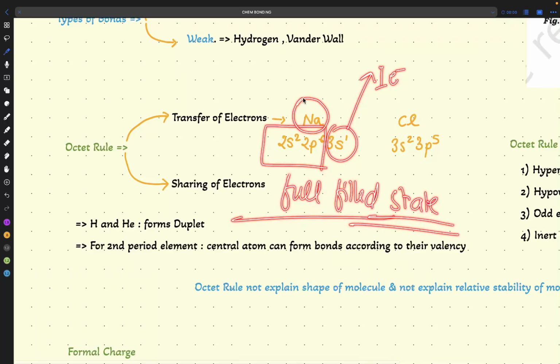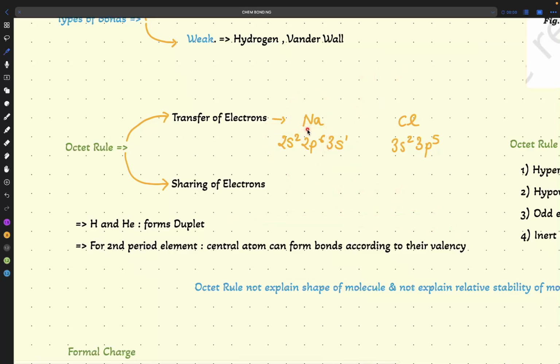So what will Na do? It is easier to remove 1 electron for Na. So Na will say, no, I will not gain 1 electron, I will remove 1 electron from myself. What will chlorine do here? Chlorine has 3s2, 3p5. Chlorine will say that either I can remove these 5 electrons, or I can gain 1 electron. If I remove 5 electrons, we get a fulfilled shell. If I gain 1 electron, again we get a fulfilled shell.